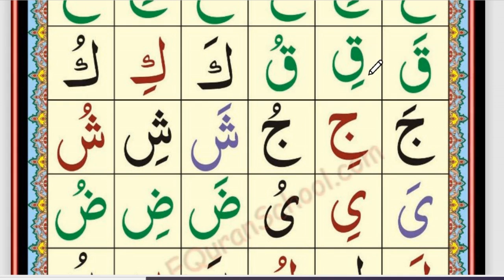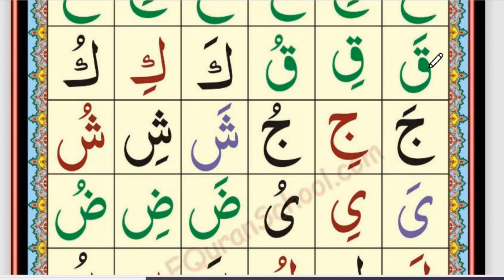Qaf, Zair Qi. We read Zair by dropping our voice, but we do not stretch. Qaf, Zair Qi. Then this is Pesh, and we read Pesh by rounding off both our lips. Qaf, Pesh Qu. Qa, Qi, Qu.